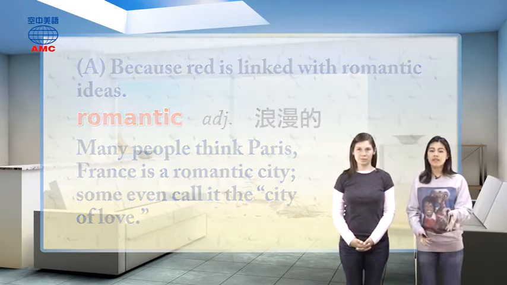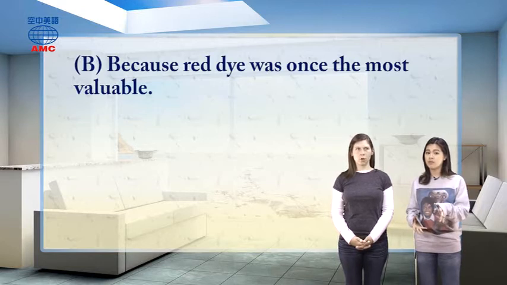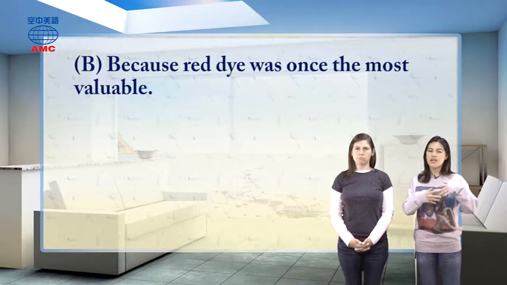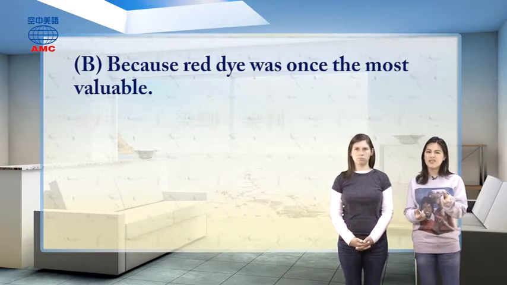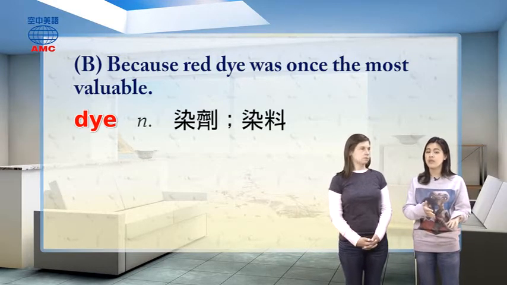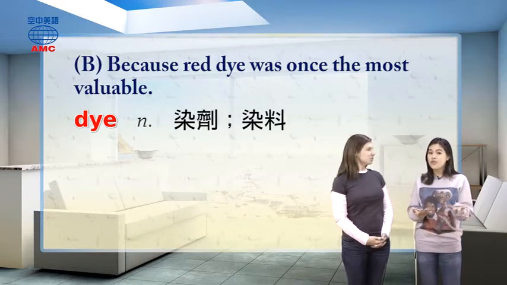Well, we have B. It says because red dye was once the most valuable. So this thing was not very cheap. So this was very expensive at that time. Now, dye is just something we use to change the color of something else, like my cloth, hair, like your hair, or even food sometimes.